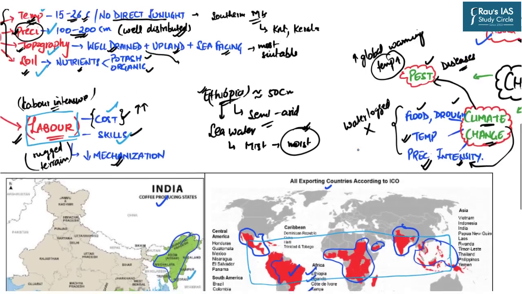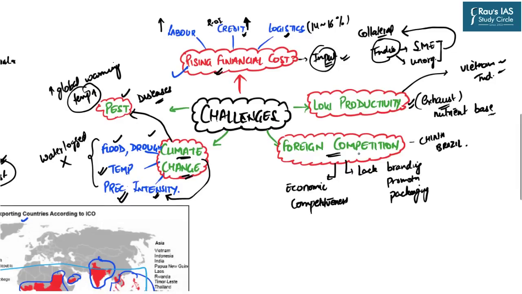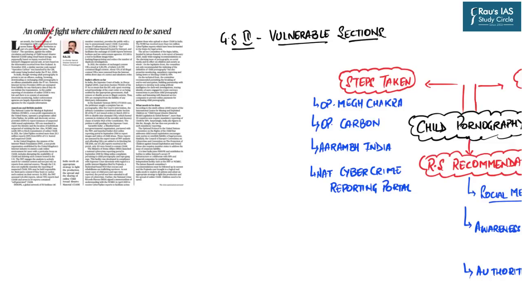Then in the last we discussed the various challenges which the coffee industry, especially in India, is facing. These challenges are in terms of rising financial cost, lower productivity, high foreign competition, increasing climate change, as well as pest and disease attacks. Now let us take up this topic for discussion.